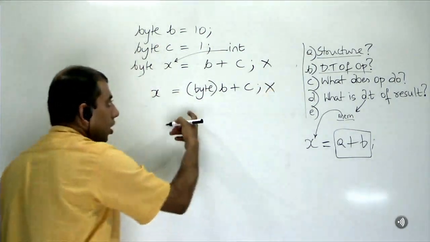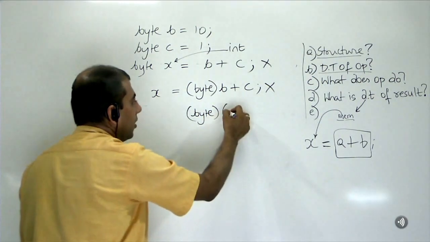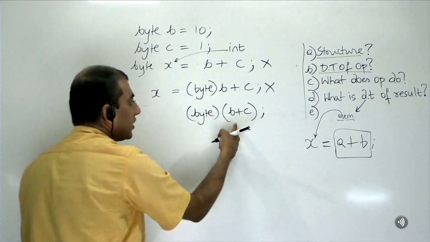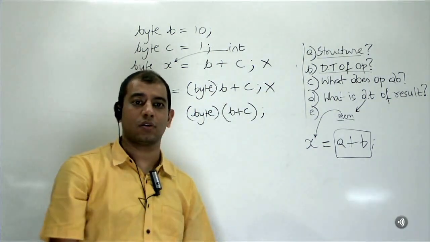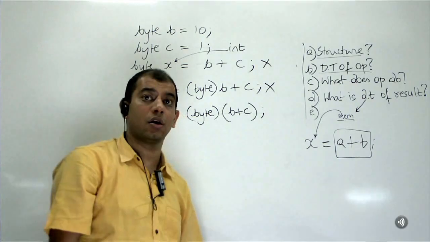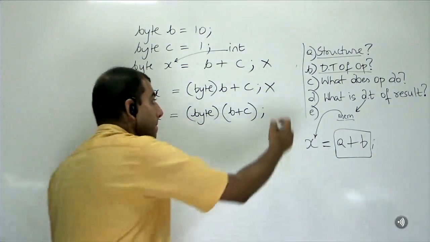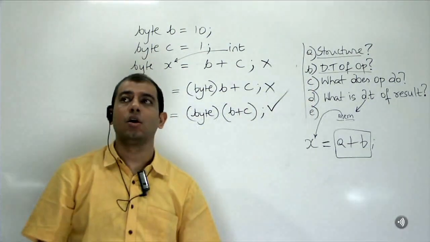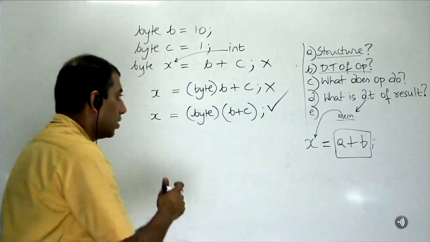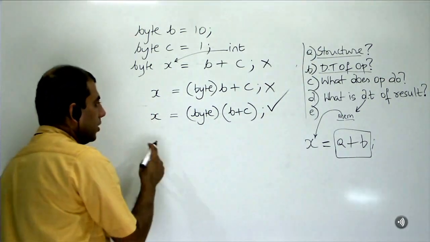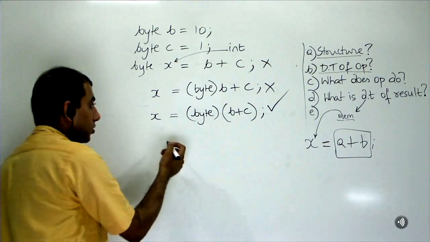This also won't compile. So how should I cast? B plus C in brackets. You see, the result should be cast, not the operands individually. Are you with me? So this is equal to X. Now will it work or not? Yes. It will compile also, it will run also. Everybody clear? Okay. Just one second, one important question.